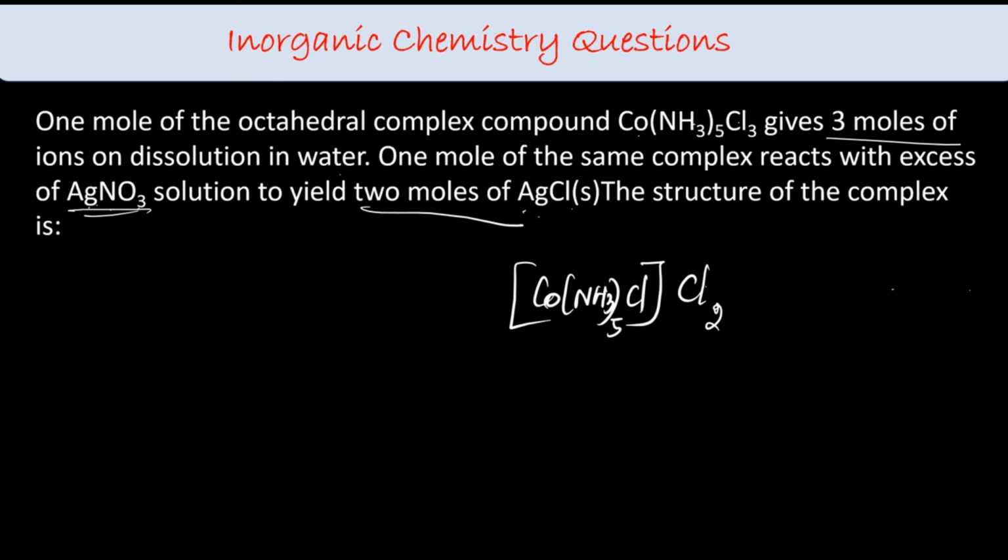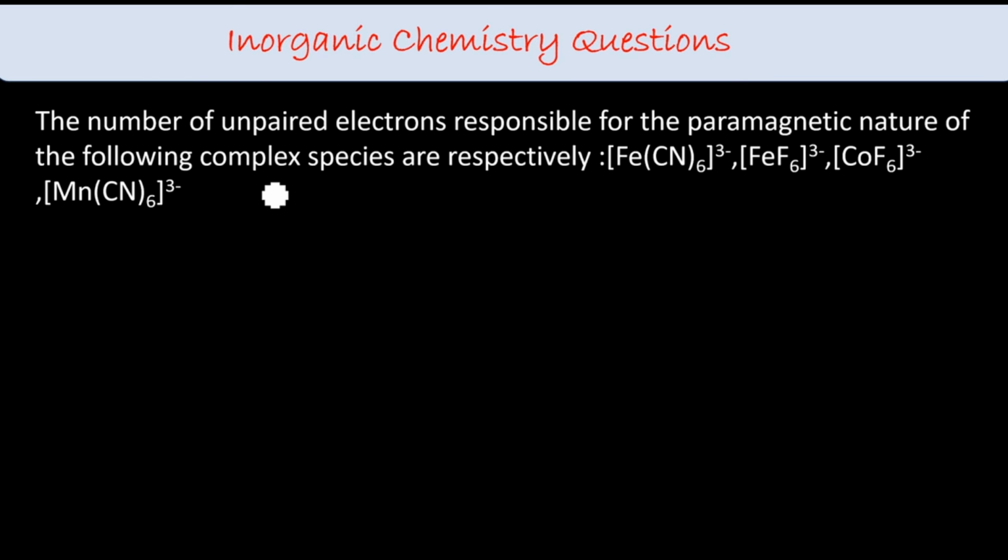The number of unpaired electrons responsible for the paramagnetic nature of the following complex species. So here I have Fe3 plus with cyanide. If you fill this one, t2g, and Fe3 plus is 3d5, so 1 unpaired electron.